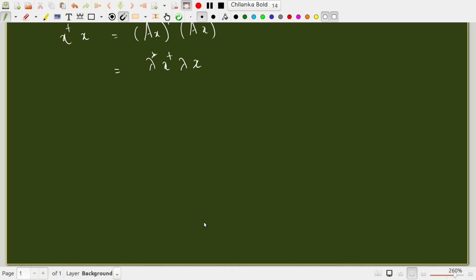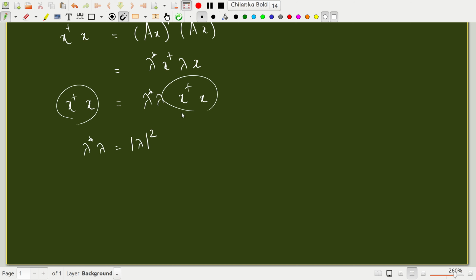Now this can be written as lambda star lambda x dagger x. Lambda star lambda is nothing but the modulus of lambda squared. So x dagger x is a scalar that cancels on both sides, and the modulus of lambda squared is 1.